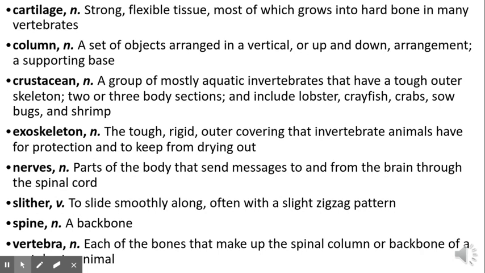Nerves are parts of the body that send messages to and from the brain through the spinal cord. The word slither is a verb. It's something that is done to slide smoothly along, often with a slight zigzag pattern. Predict what animal you think we'll learn about that slithers. Then we have the word spine, which is just another name for a backbone. And vertebrae are the bones that make up the spinal column or backbone of an animal.